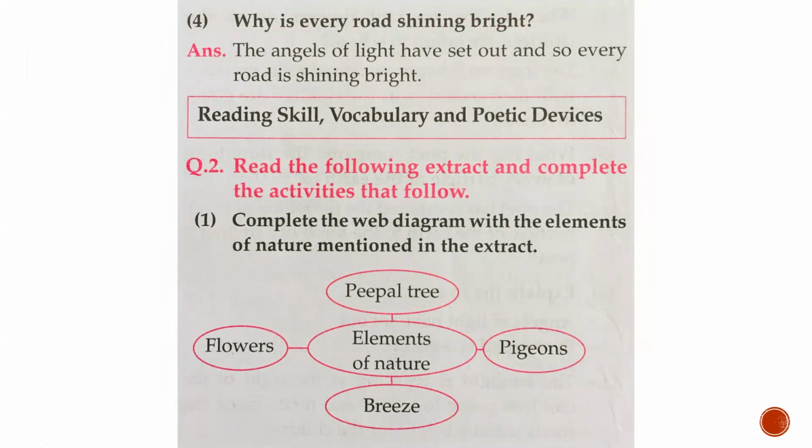Next question. Read the following extract and complete the activities that follow. Complete the web diagram with the elements of nature mentioned in the extract. See the center part. Elements of nature means which are the different parts of nature that are explained in this poetry. The parts are people, tree, pigeons, breeze, flowers. So these are all related to nature and about them we are explaining in this poem. So this is your answer.